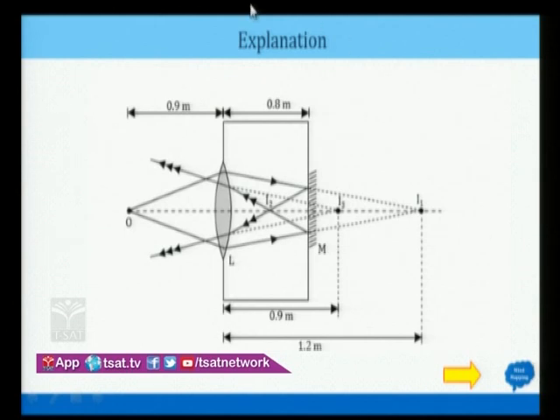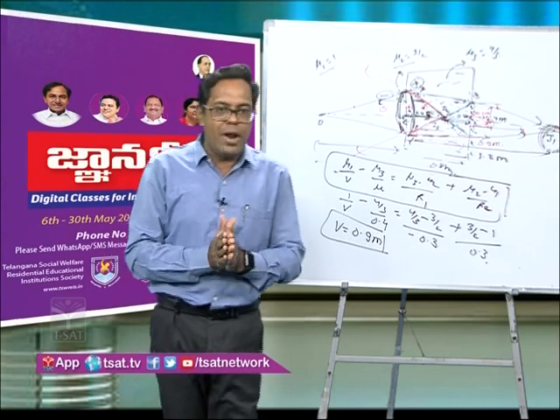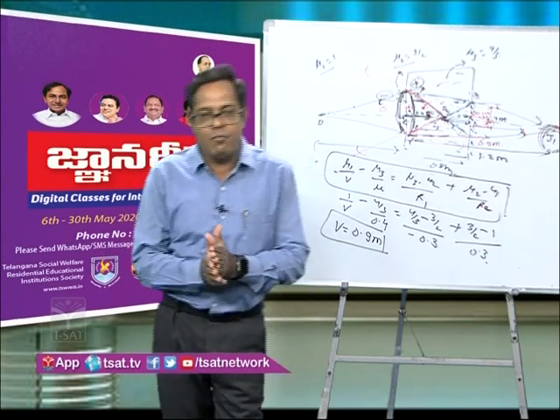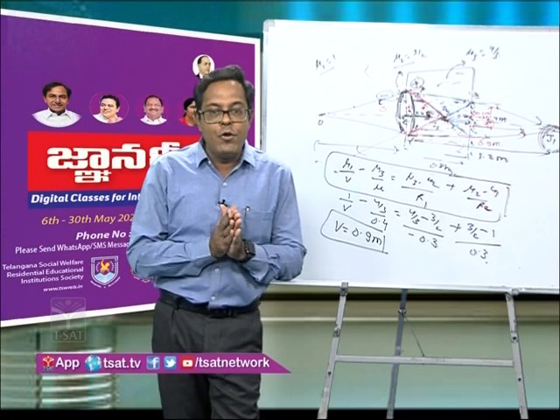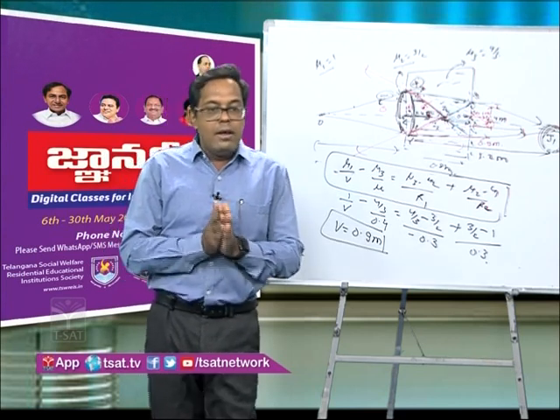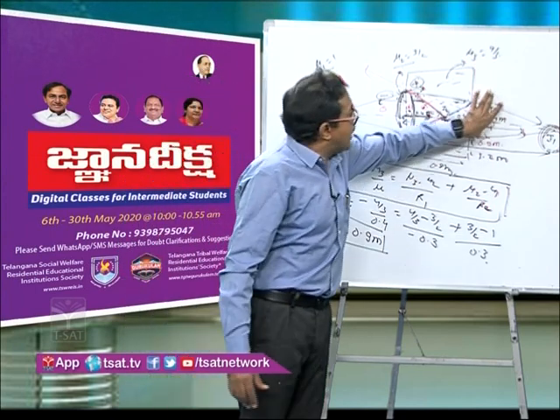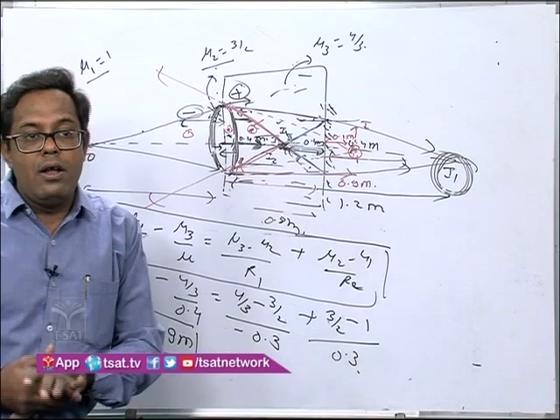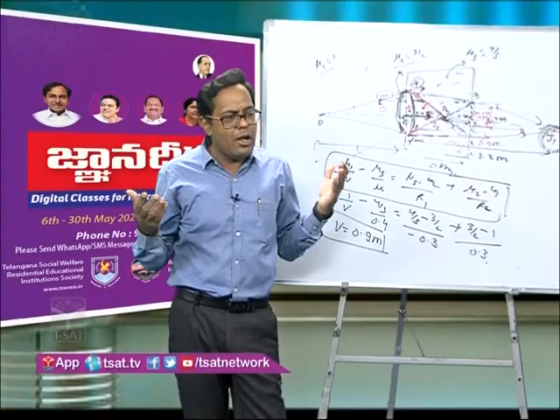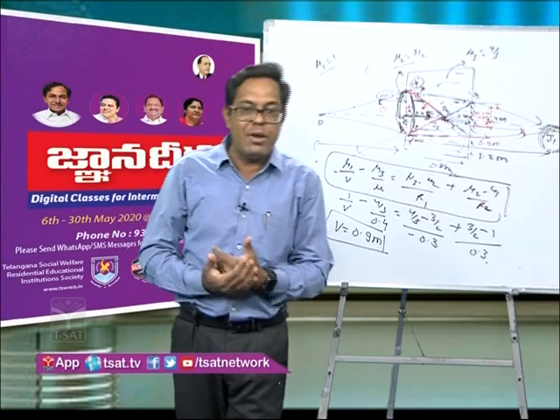See, this is an IIT question. If this is an IIT question, what does it mean? The IIT question is not comprised of a single concept. It is comprised of multiple concepts. You have to use the lens maker formula, you have to use the lens placed in a different medium, and then you have to know the knowledge of a plane mirror, and all of that. See, they have made 3 concepts, and then only 1 IIT question. That is a mixed bag concept.